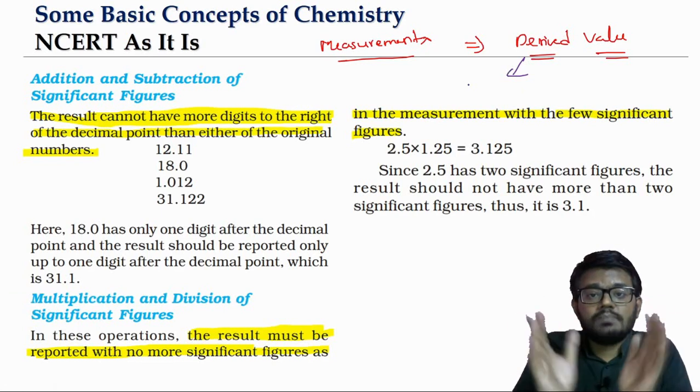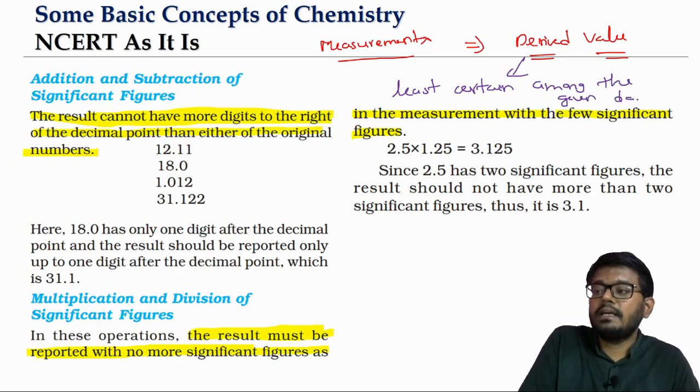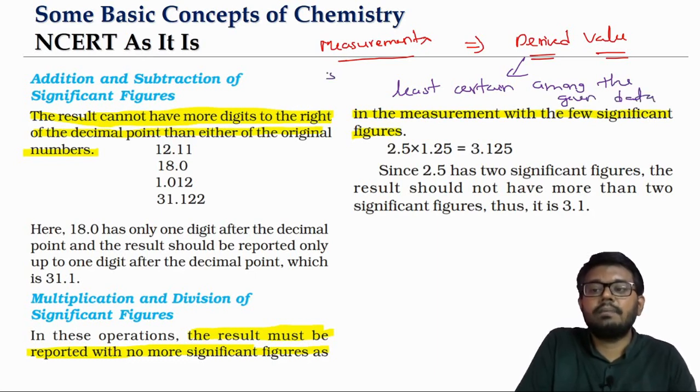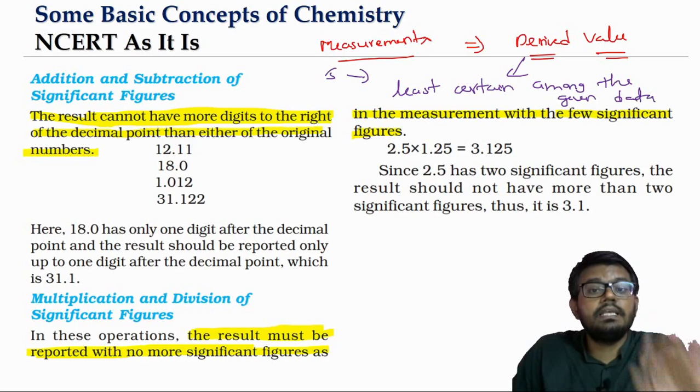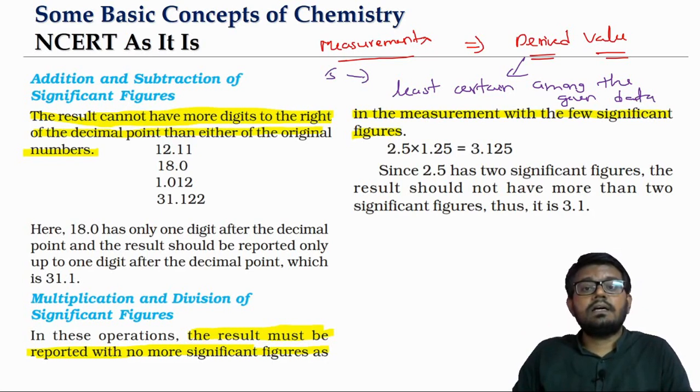The derived value will be as much certain as the least certain among the given data. Say we have 5 data measurements. Among them, one of them will be least certain. The final derived value will be as much certain as the least certain data point.